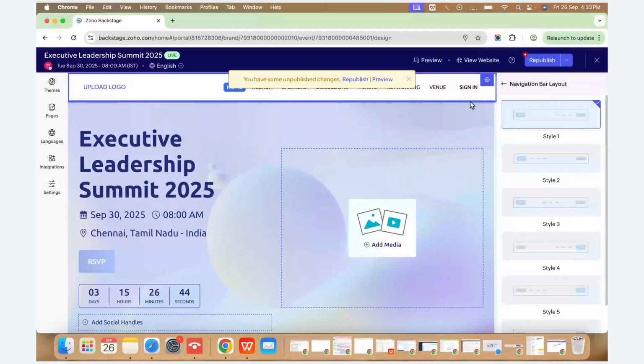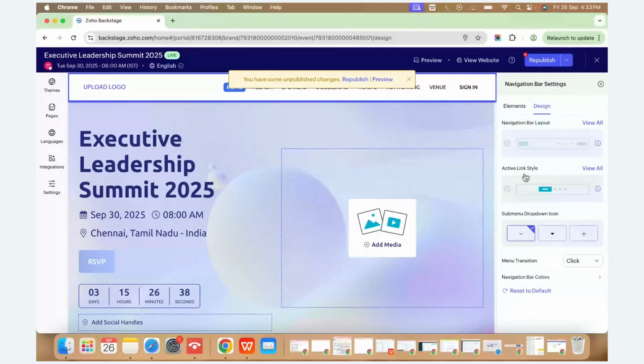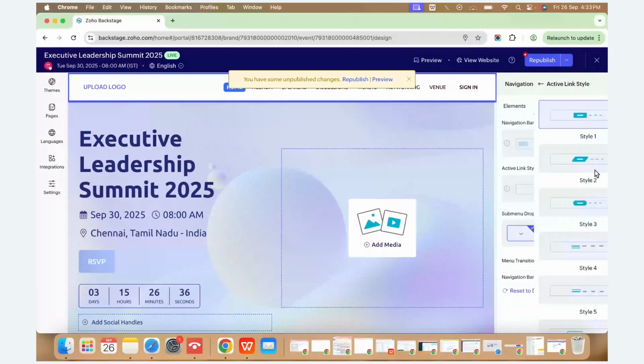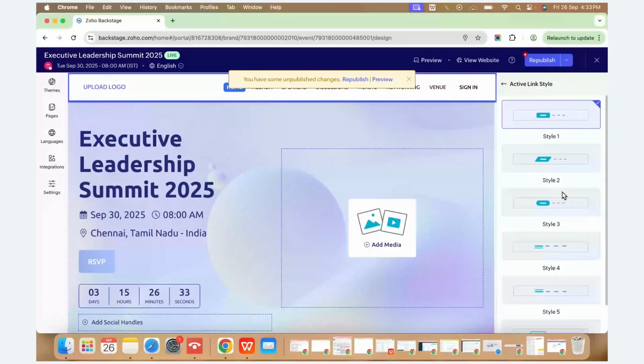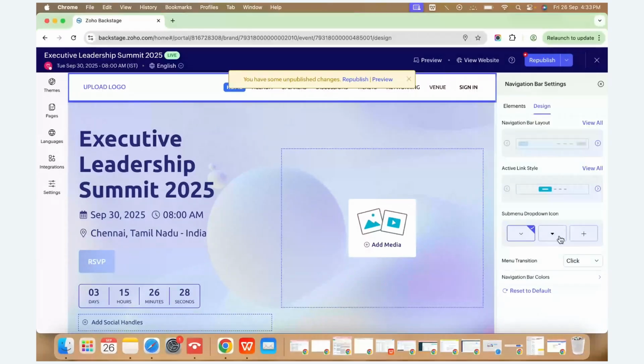We can customize that as well. Similarly, we have the active link style, whether it's a rectangle, a rhombus, rounded corners, or just showing the links. We have 6 styles available to configure the link style, and we can have the submenu dropdown with either an arrow, a blocked arrow, or a plus icon. This can be done directly from here.